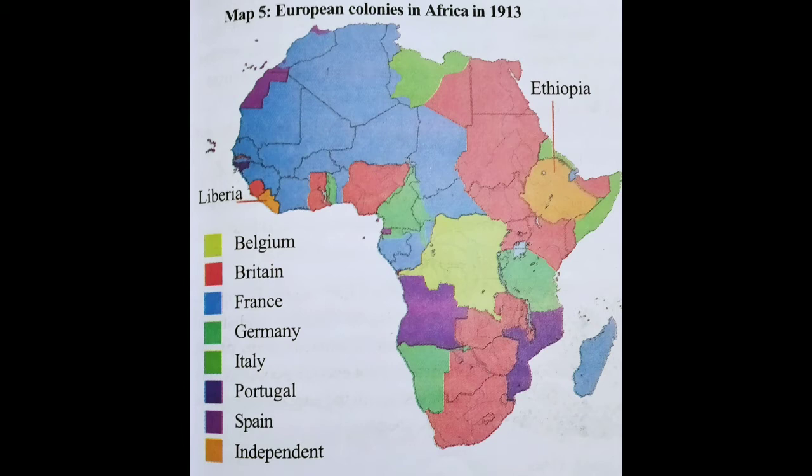Look at the map. It shows European colonies in Africa in 1913. Belgium, Britain, France, Germany, Italy, Portugal, Spain. These are European countries. These countries were controlling the African continent. Look at the map. Ethiopia and Libya were independent countries; except for these two, all the remaining countries were controlled by European countries. For example, red-colored countries were controlled by Britain, and blue-colored countries were controlled by France.